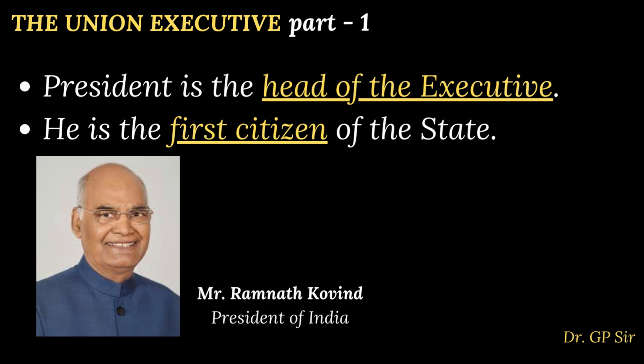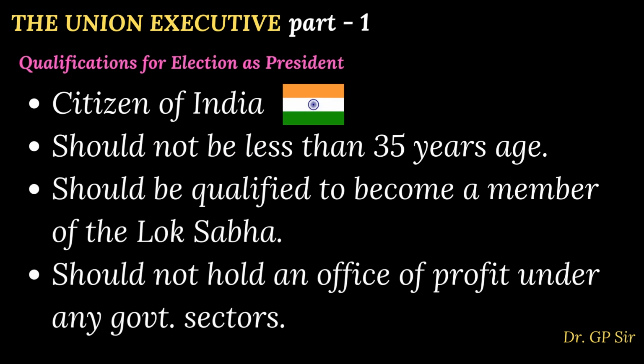So the president is the head of the executive. Head of the executive in the sense we know that when it comes to the parliament, we have three wings, that is legislature, executive, and the judiciary. The president will be the head of the executive, and we call the president the first citizen of the state. Here, state in the sense country. It is not like Karnataka, Tamil Nadu, Maharashtra, New Delhi, or something like that. When I say state, it is the whole country. The current president of India is Mr. Ramnath Kovind, that you can see in the picture as well. He is called the first citizen of the state. I repeat, state means country.